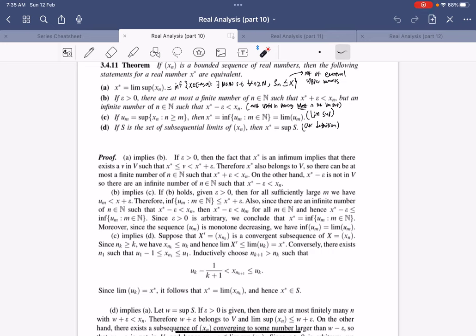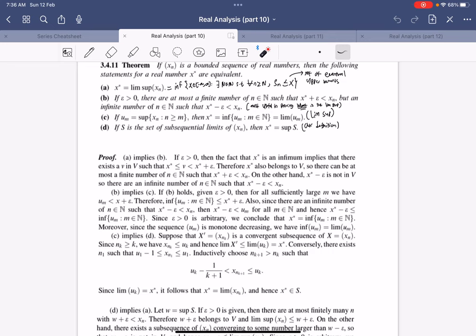And this means that lim sup also belongs to V. Because the lim sup is itself an eventual upper bound, there can only be a finite number of terms such that the sequence is greater than lim sup plus epsilon.